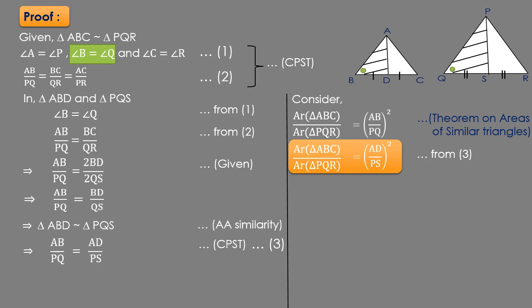Now, after this, there are two more corollaries based on the theorem on areas of similar triangles. Like we have proved it for medians, similarly this can be proved for altitudes as well as for angle bisectors. Let us see the second corollary based on the theorem on areas of similar triangles.